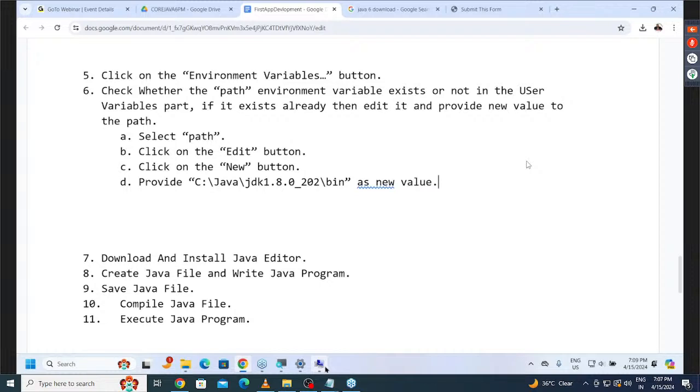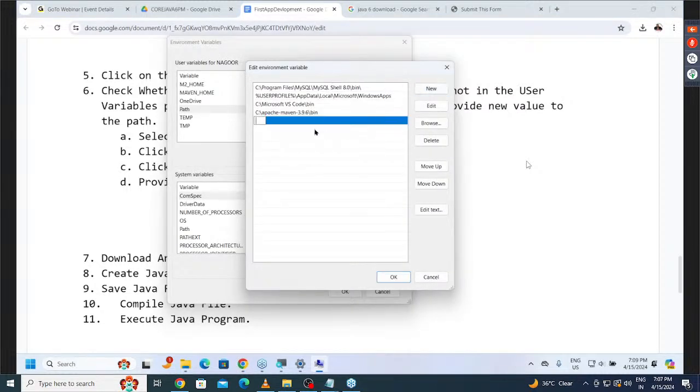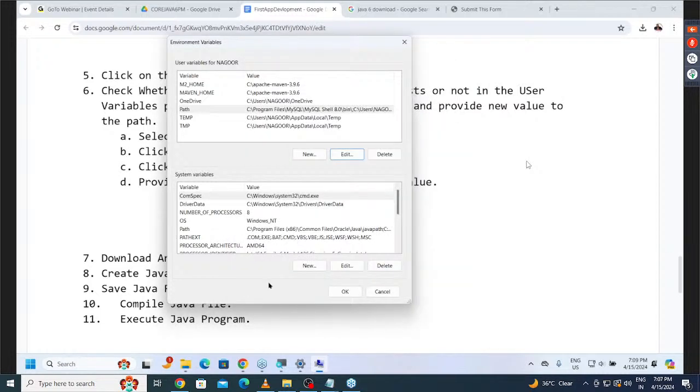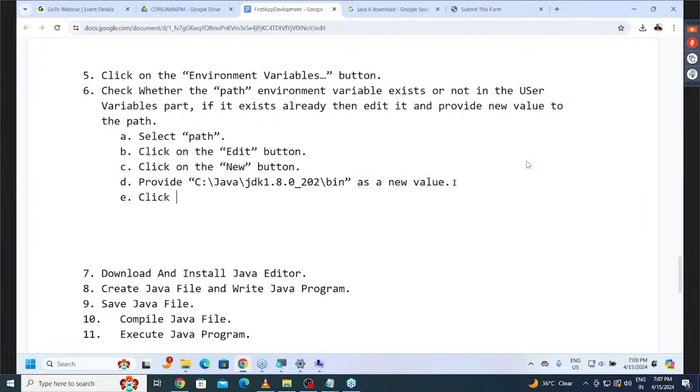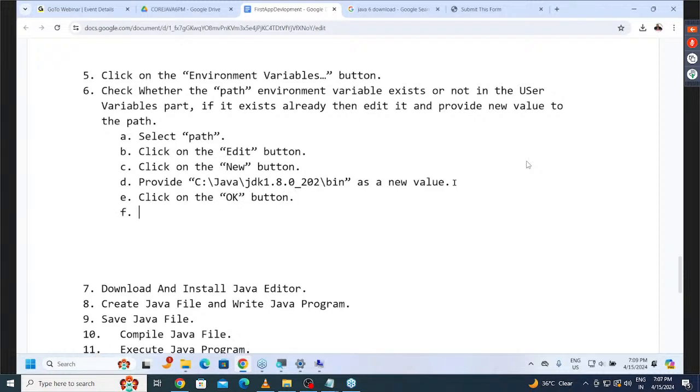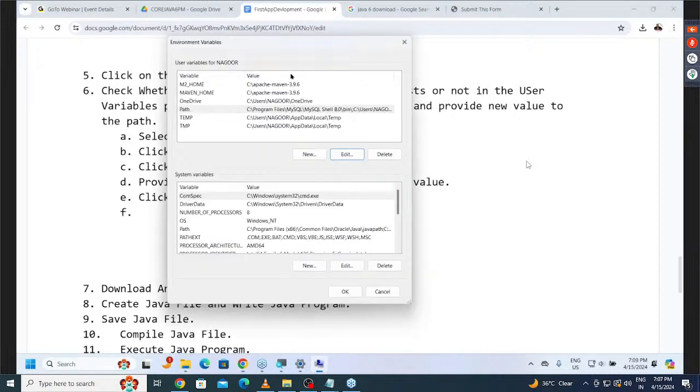Okay, now let me do the same thing here. Click on new, it's available, paste here, then we are getting it now. After that, click on what button here? OK button. Click on the OK button. That's okay, fine. Now here we need to provide like what there as a new value. After that, click on the OK button. Click on the OK button. That's it. When we click on the OK button, this is like what there already path is available, then we can add it, for example. Got it or not? OK button. It's okay. This is completed here.